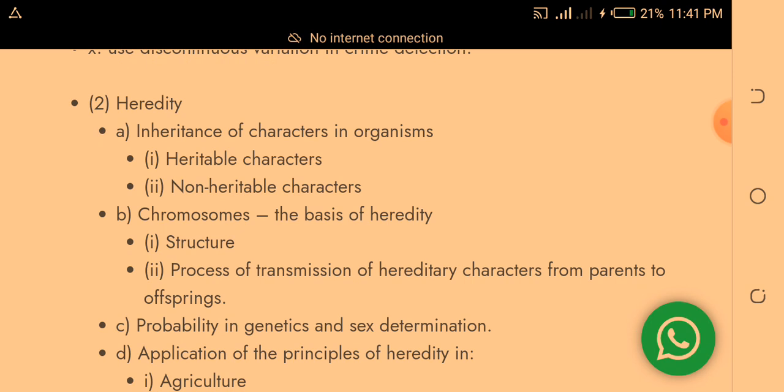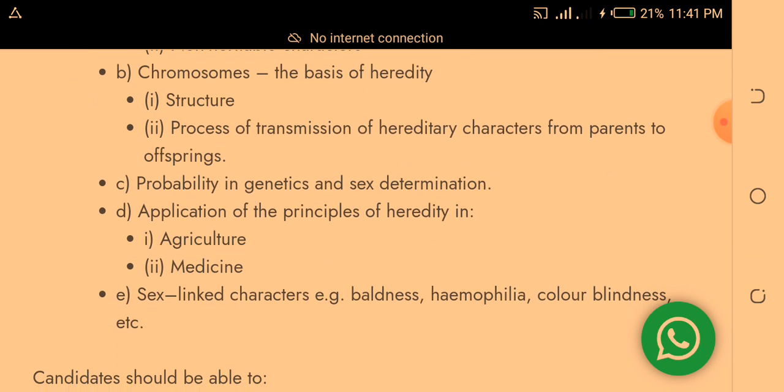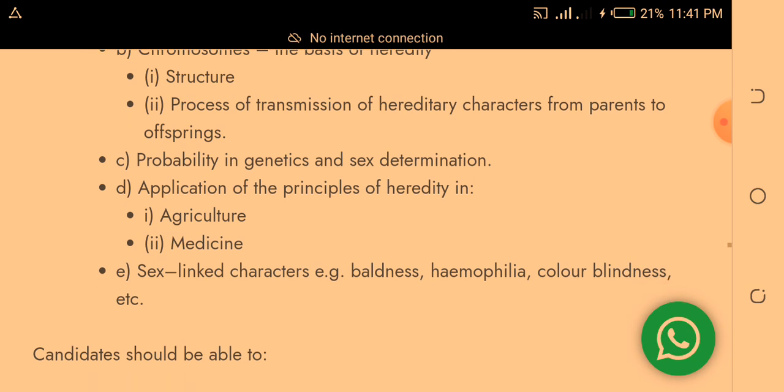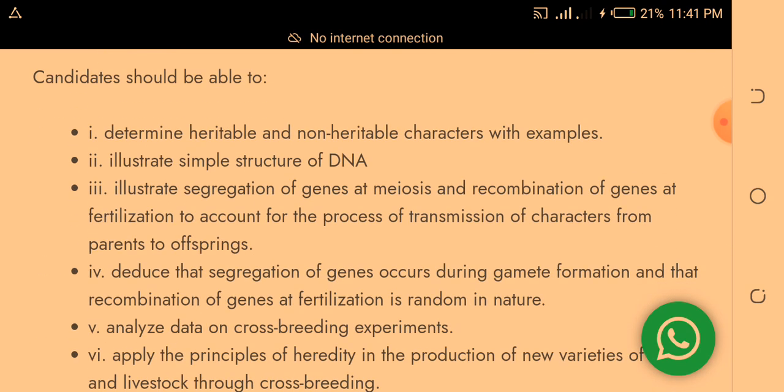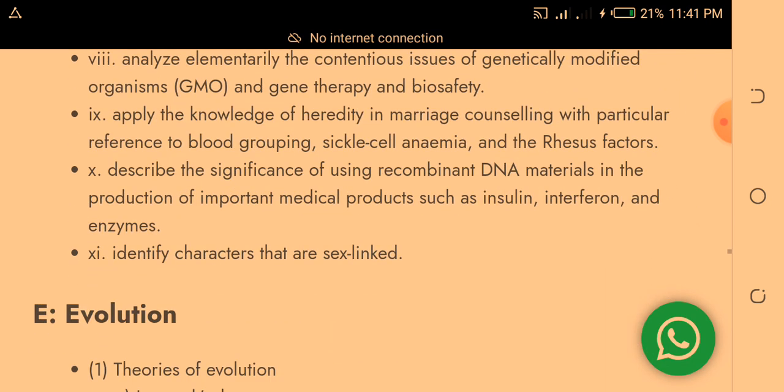Under heredity, inheritance of characteristics in organisms. That is, under it, we study heritable characters, non-heritable characters, then chromosomes, structure of chromosomes, process of transmission of hereditary characteristics from parents to offspring, and all the rest. So when I give you this material, you pay closer attention to them.